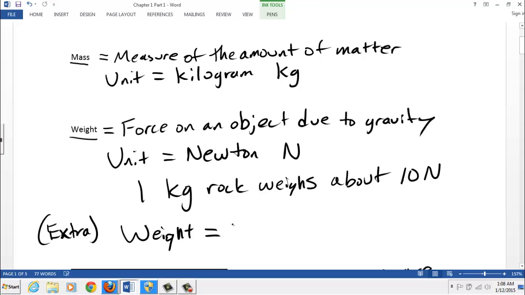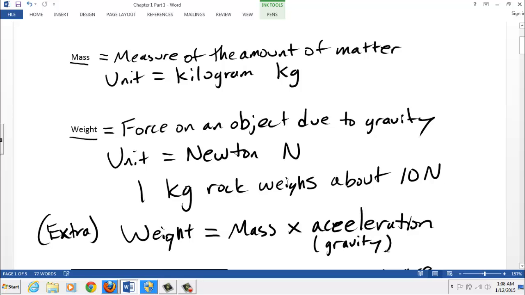But weight can be defined as equal to the mass times acceleration due to gravity. And again, we'll talk about gravity a little bit later. But there we go.